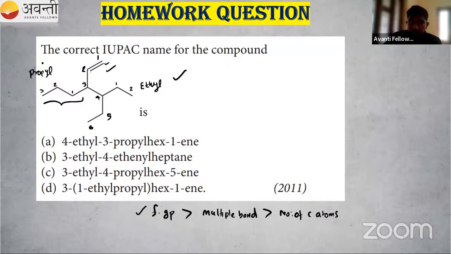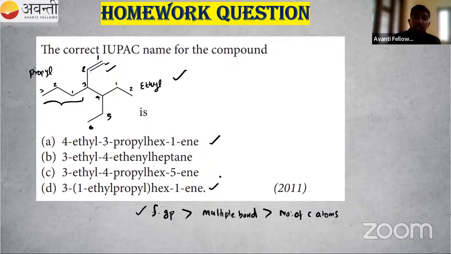So we have numbered that one, 2, 3, 4, 5, 6. If 6 carbon atoms are present, the word root is hex, right? In the first position, there is one double bond. That means ene, hex-1-ene. So what is the correct answer? A is correct, that is hex-1-ene. This is also correct, hex-1-ene.